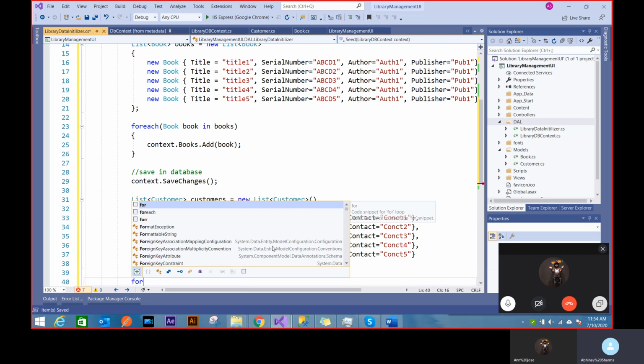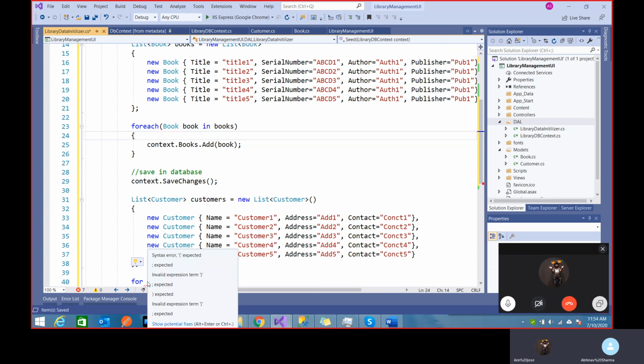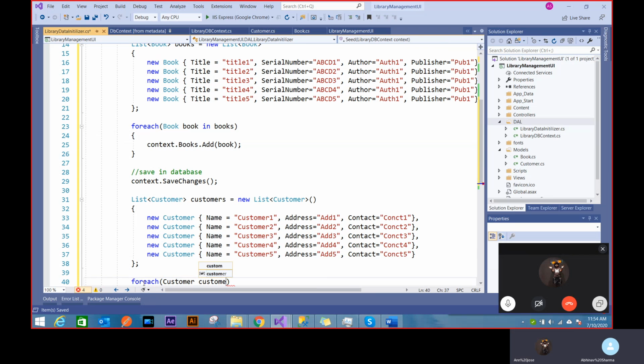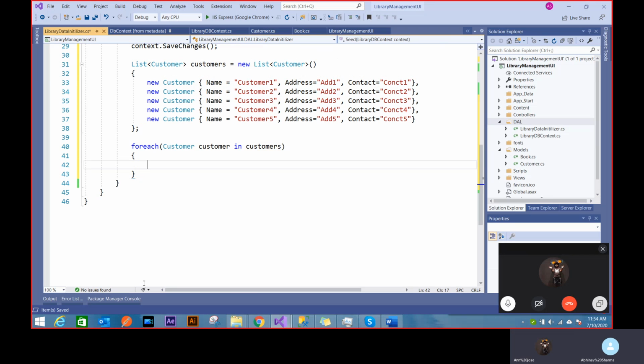And you can again imagine that I have this in my context, I have this DB set of customers, right? I have to add these customers in the DB set. So actually the database knows, right? So I'll go with for each customer in customers. That's the way of going through one by one. And I'll add this time in the context, I'll add it inside customers. All these customers. And you can imagine me, after I've done this, I want to save it again. So I'll just do context dot save changes, right?